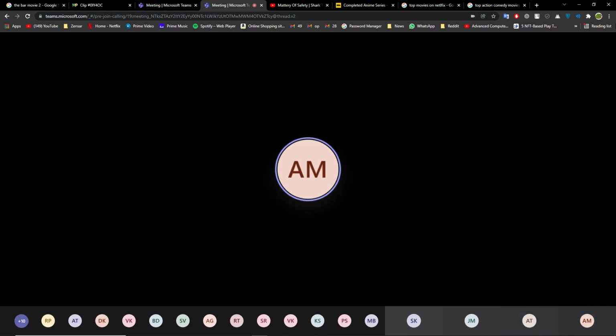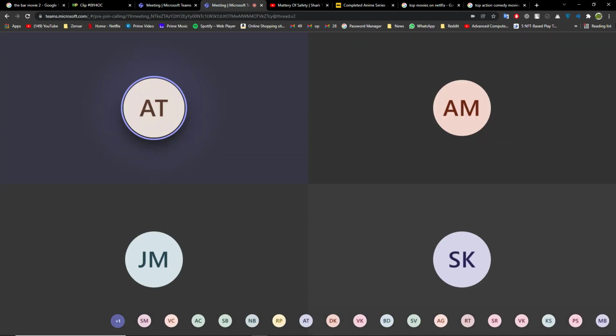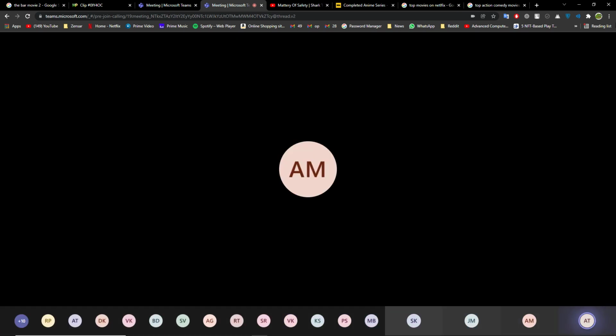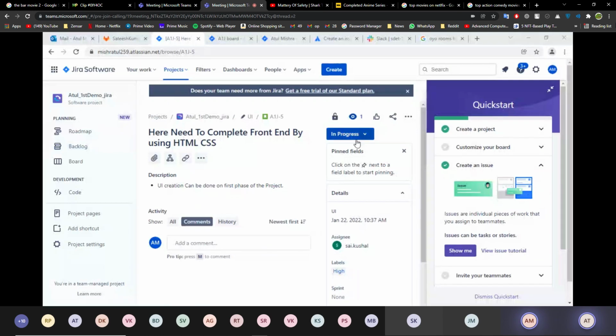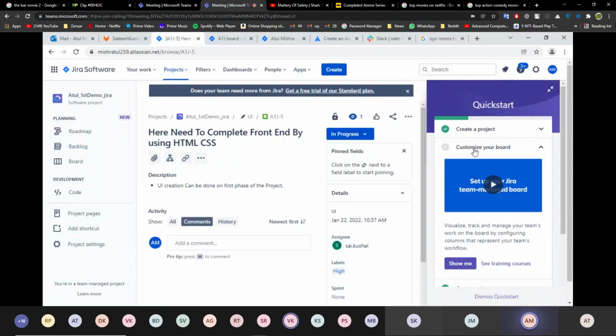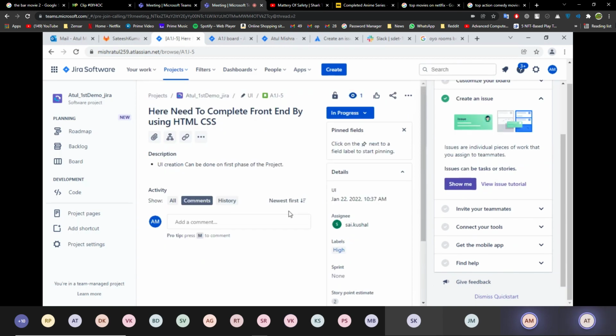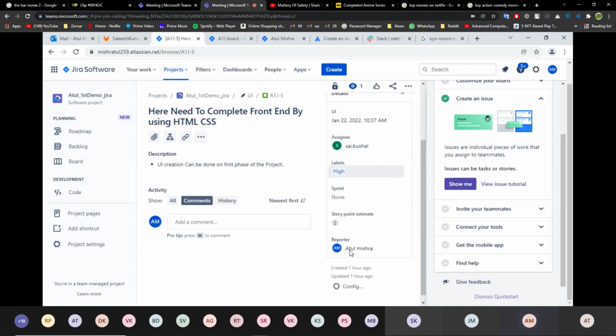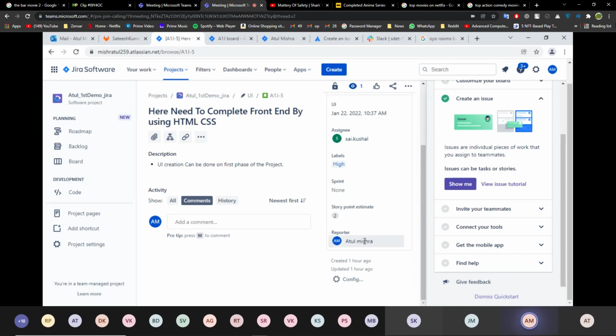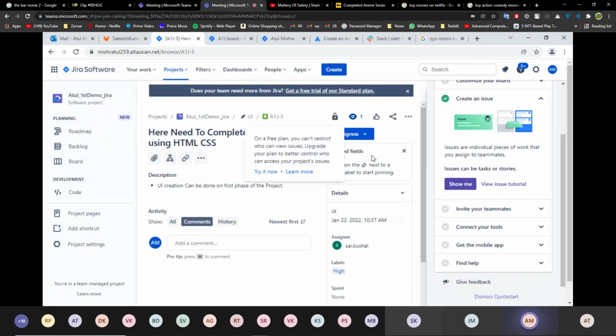Screen is visible? No, hello. Yeah, it's visible now. So this is the page where we can write. This is the creation of an issue. Here, by creating an issue, I can assign to Sai Kushal. Labels is high, sprint is none, reporter is Atul. So this field I can say.